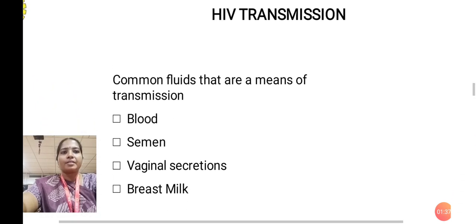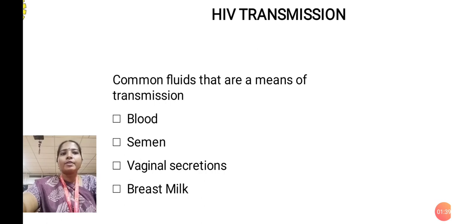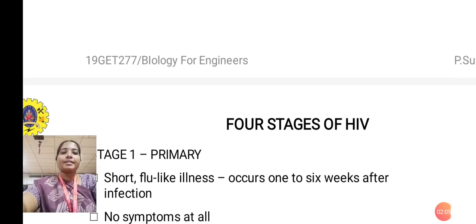And what is HIV transmission? How does it transmit? Common fluids that are a means of transmission are blood, semen, vaginal secretions, and breast milk. Blood mixes with other things like breast milk. Vaginal secretion is a fluid secreted in the body, and semen is produced by the human body, and blood runs over our whole body. So these are the fluids that are means of transmission.